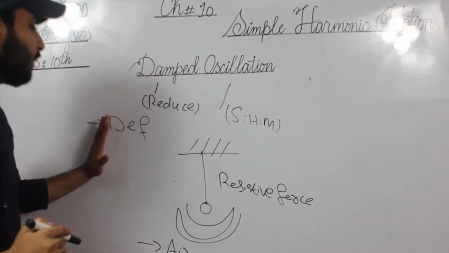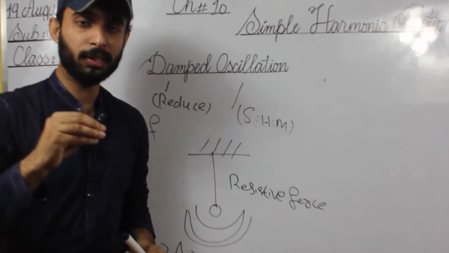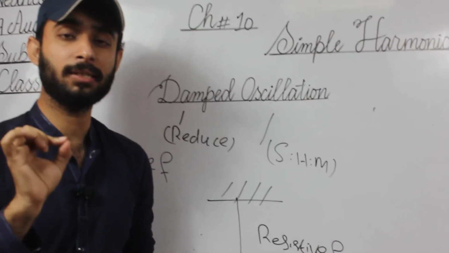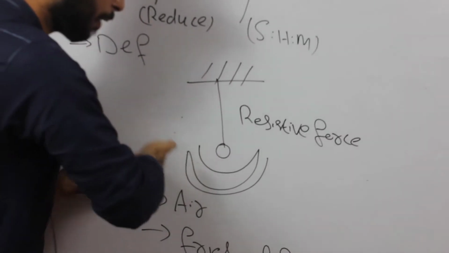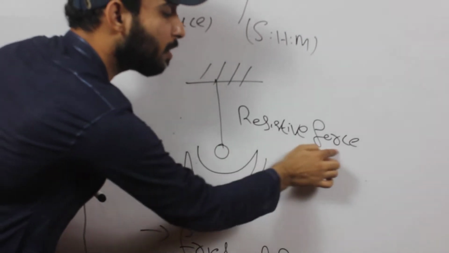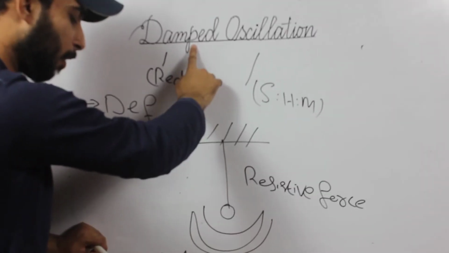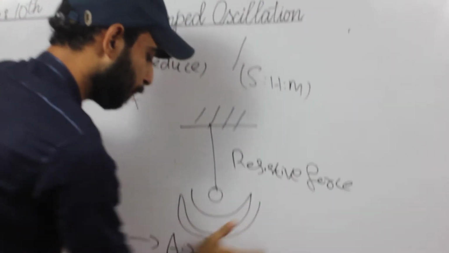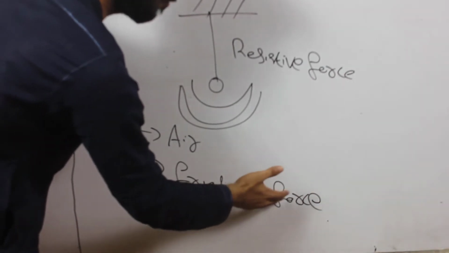So the basic definition of damped oscillation is the oscillation of a system in the presence of some resistive force. A body or system oscillating in the presence of some resistive force is known as damped oscillation. The resistive force may be air or the frictional force.